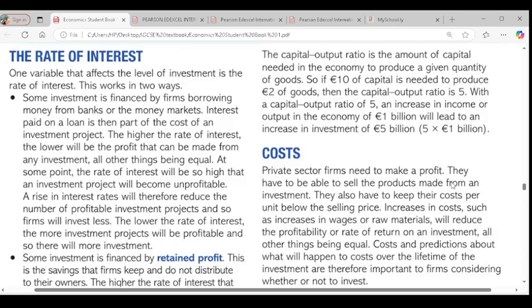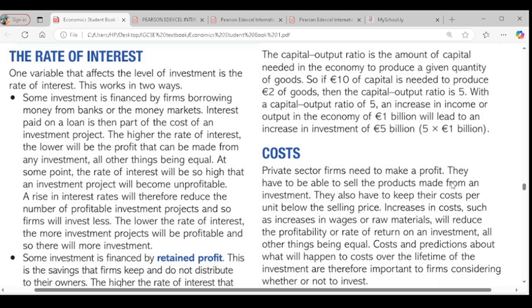A rise in interest rate reduces the profit made by firms which borrow for investment. The lower the interest rate, the more investment projects will be profitable, therefore increasing investment. So for firms that have to finance their investment through borrowing, they have to take into consideration the rate of interest.